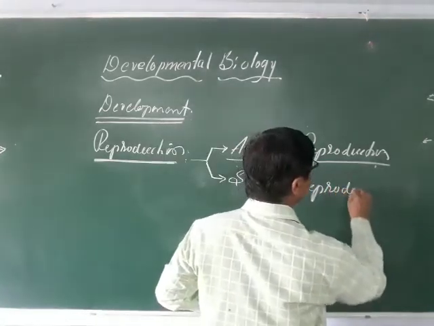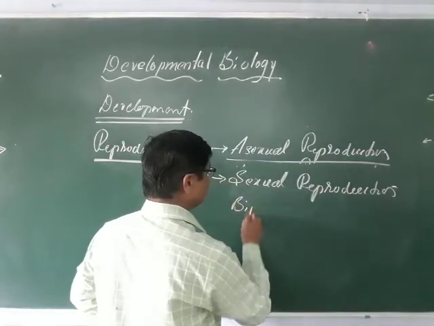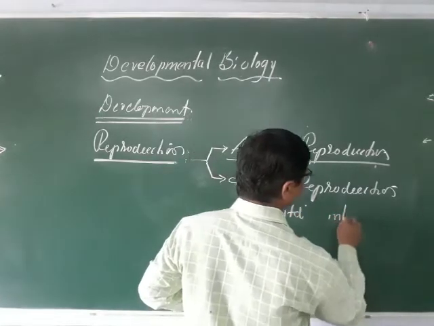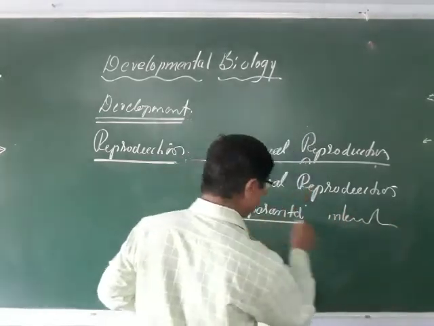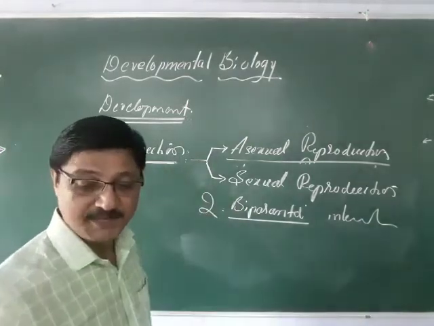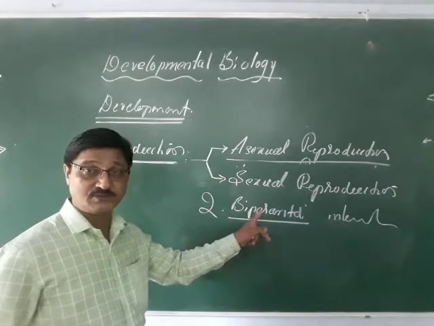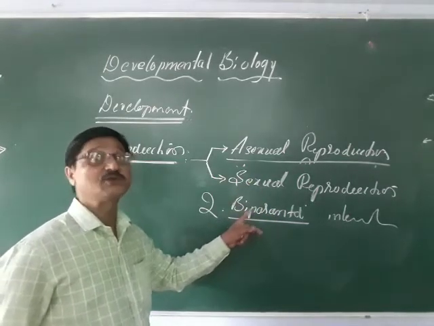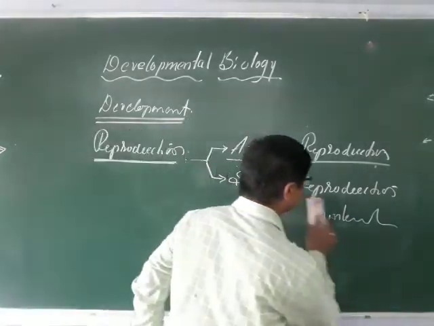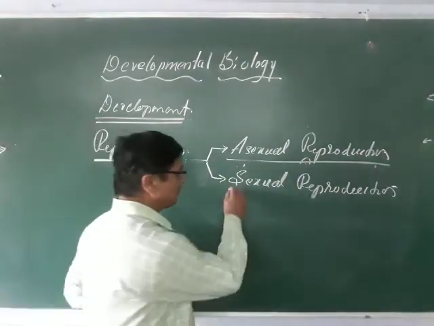Biparental means it requires the cooperation of two animals, two sexes, either male or female. Both are involved in the formation of the offspring or the new individuals. So that is the sexual type of reproduction.